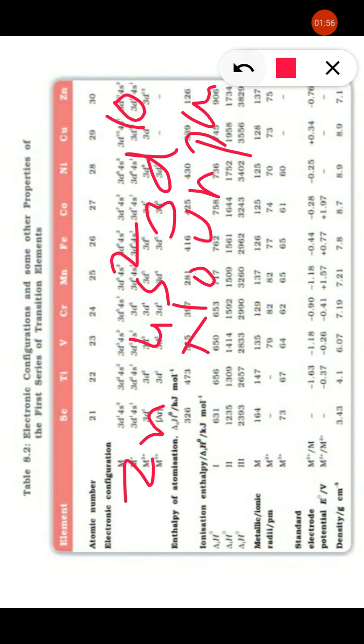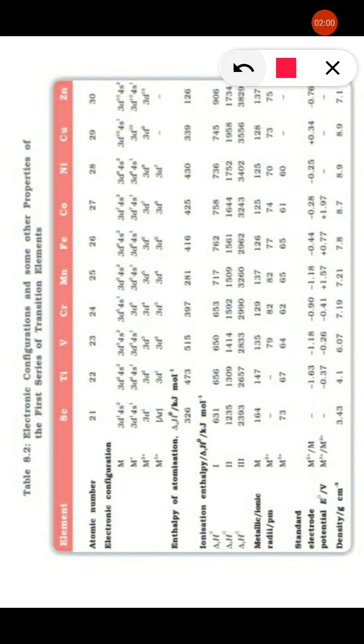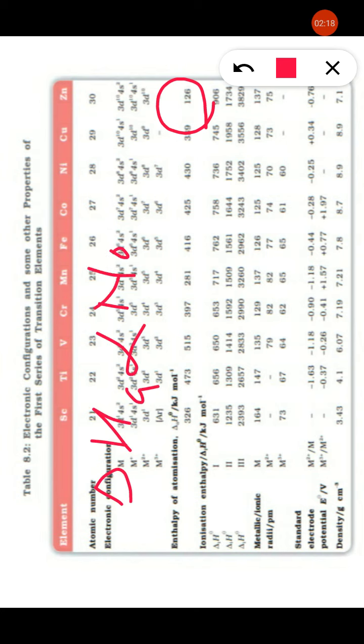This is also asked in your board exam: why is the enthalpy of atomization of zinc very low, that is 126? The reason is that all the electrons are paired, so the enthalpy of atomization is less, because enthalpy of atomization is directly proportional to the number of unpaired electrons.